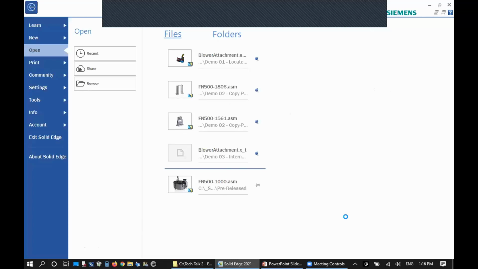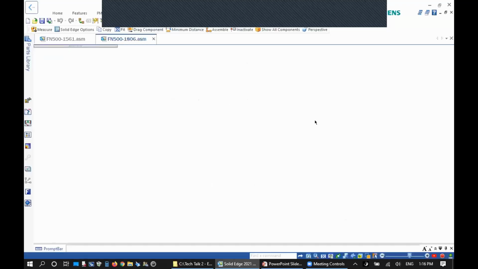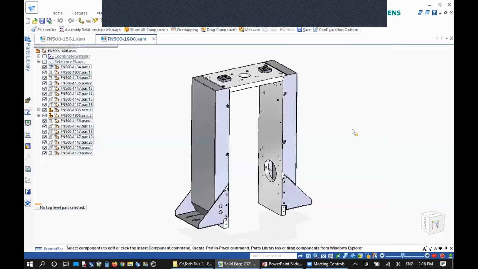I can tell you right away that productivity is tremendously improved in this area. Right now I'm opening them as saved, not using any specific options when I open the assemblies. And now I'm ready to copy and paste components.